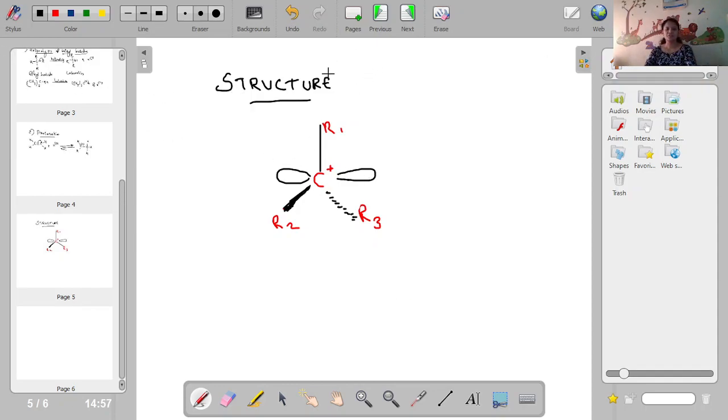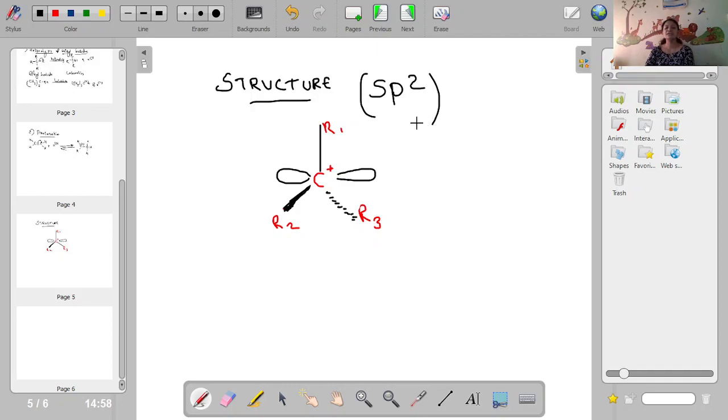After preparation we have to focus on the structure of carbocation. Carbocations are having sp2 hybridization. We have not discussed hybridization because that is not in your syllabus, but you know some idea regarding hybridization. In carbocation, the hybridization of the central carbon atom is sp2.